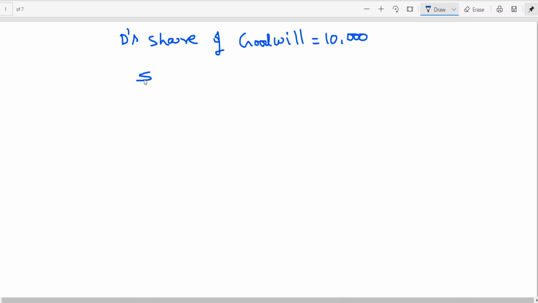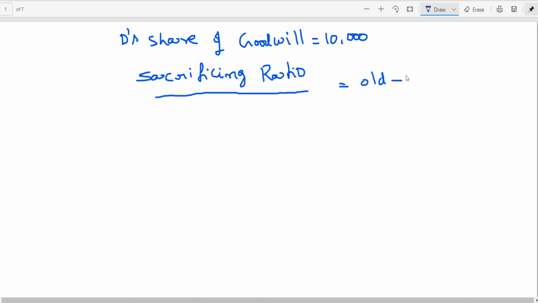Then you need to have the sacrificing ratio. Sacrificing ratio is equal to old minus new. Okay, so here I am giving a small note, a hint.